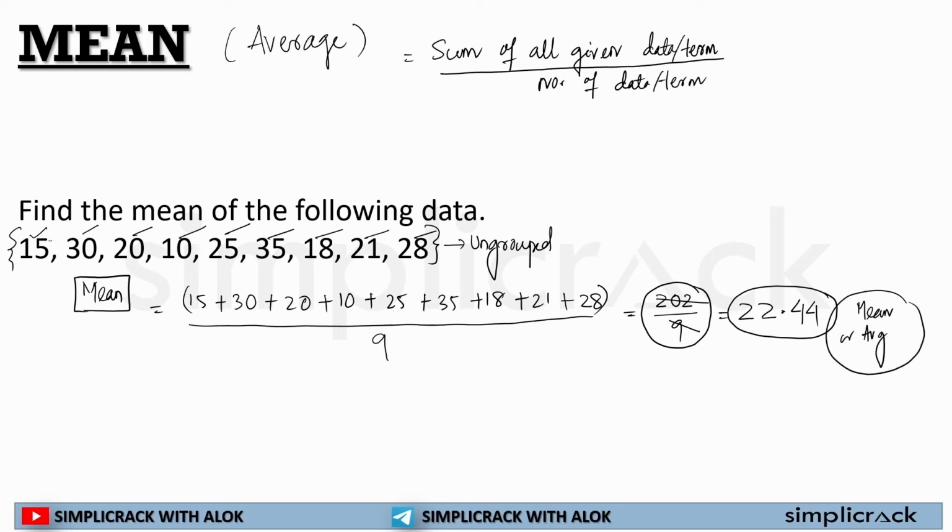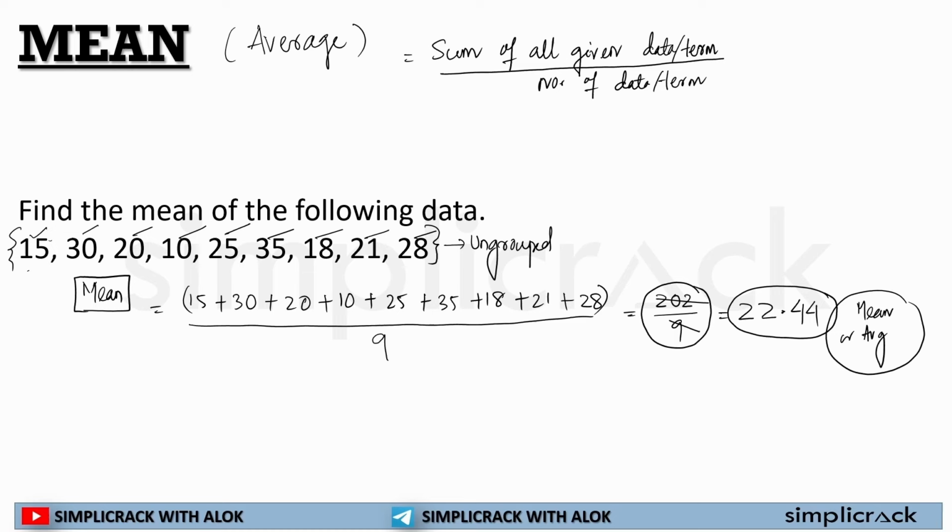So whenever you have to calculate the mean of a given data, you have to do it this way. Now, how will you speed up or fasten this whole thing? See, what we understand, this is all about adding all these things. So for your understanding, I have to do all the steps.